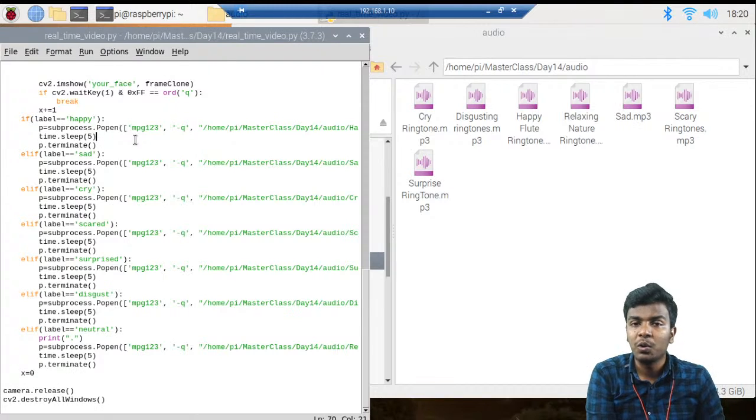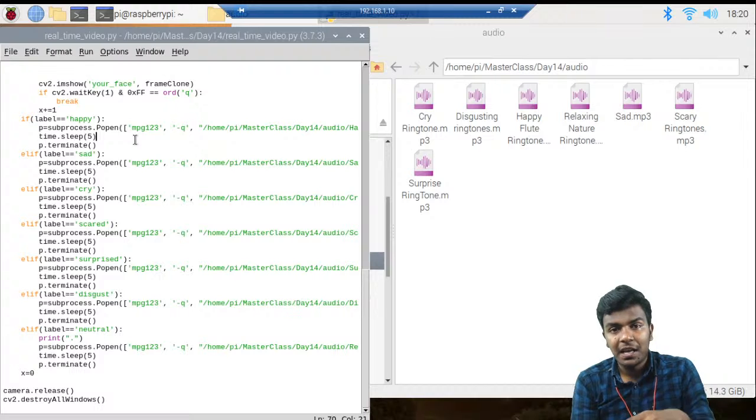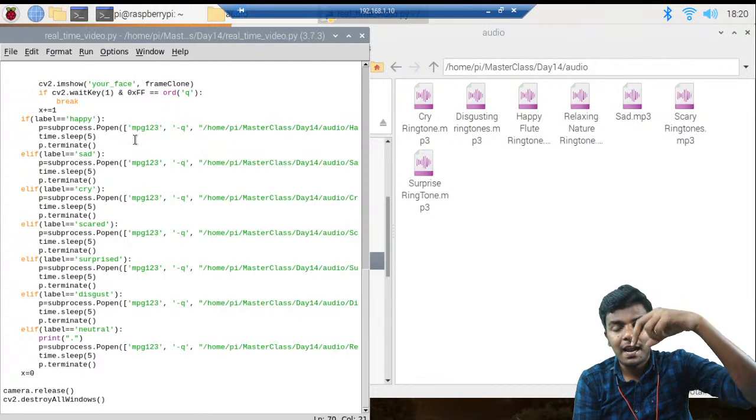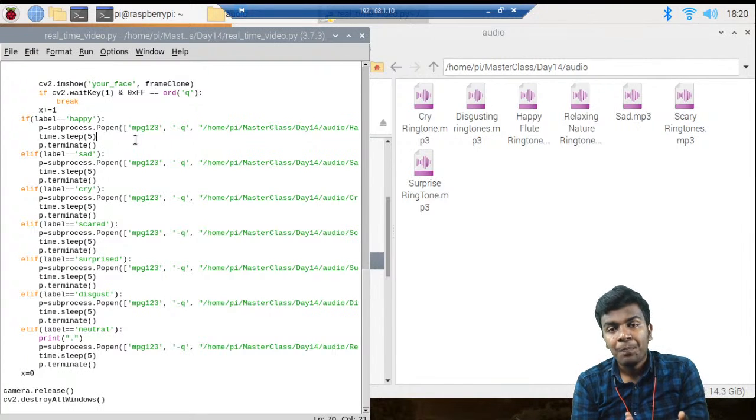So for example, if you want to do a baby emotion analysis final year project, whenever the baby is crying, the sound can't be heard as much, so the baby's emotion can be analyzed with the help of a camera placed in the cradle. Based on the emotion, it will play music.